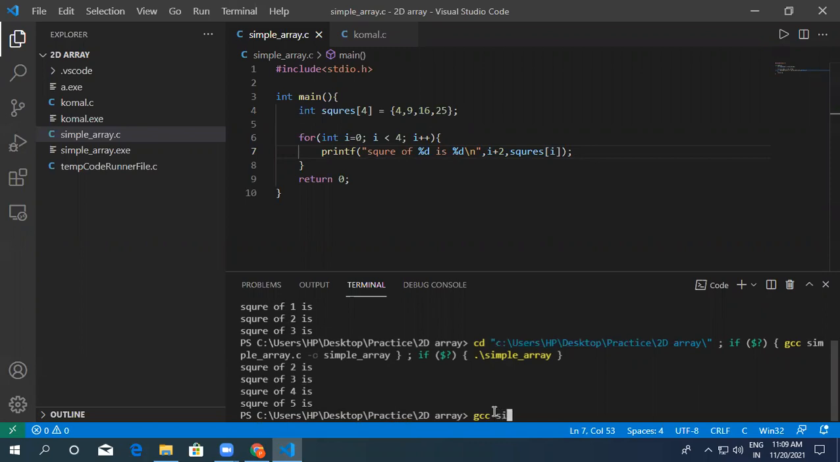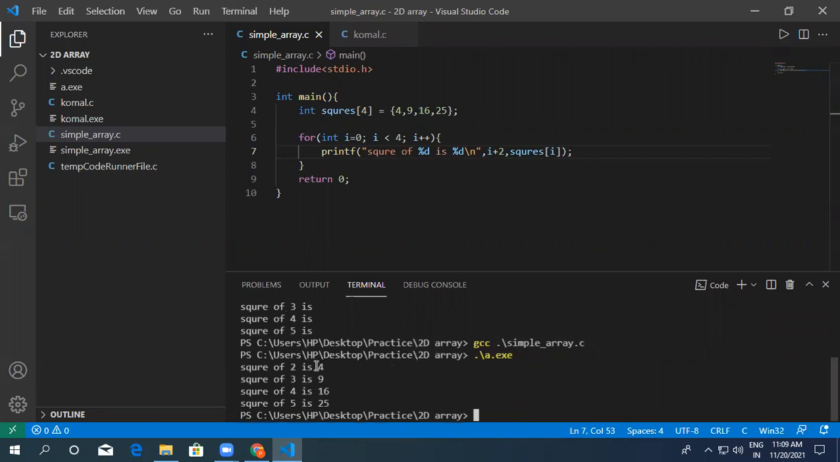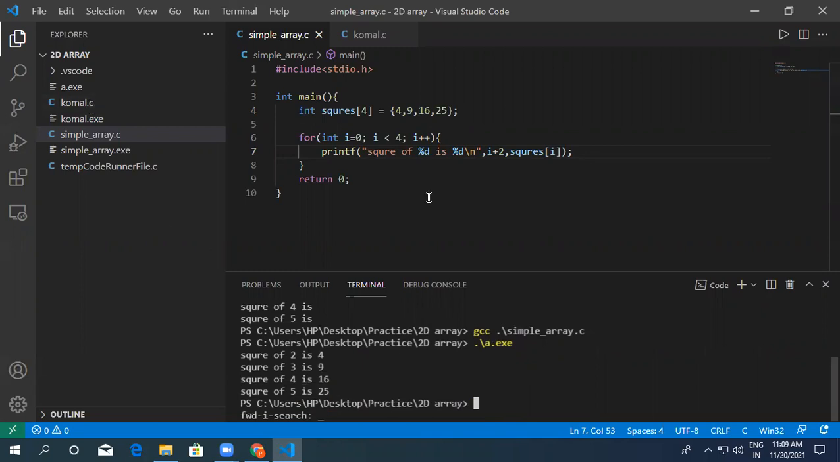GCC simple array, a.exe. So you guys can see square of 2 is 4, square of 3 is 9, square of 4 is 16, square of 5 is 25. Okay, understood guys?